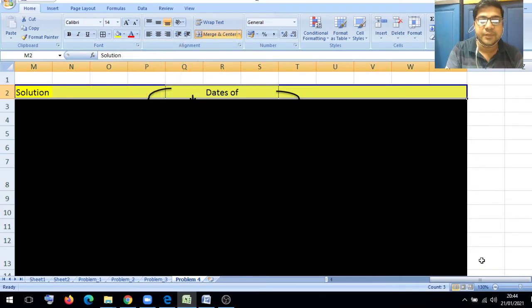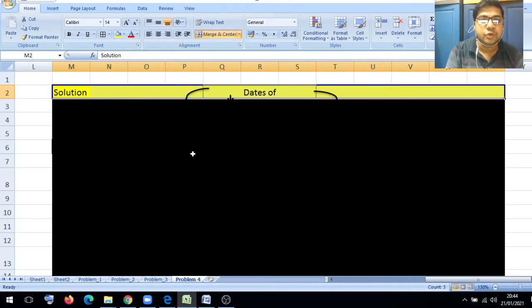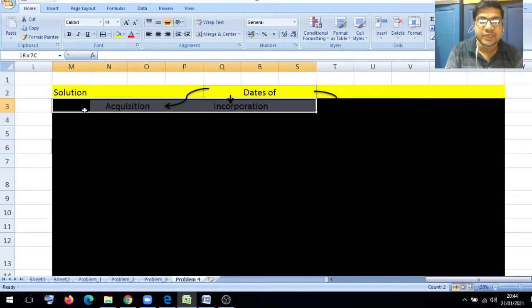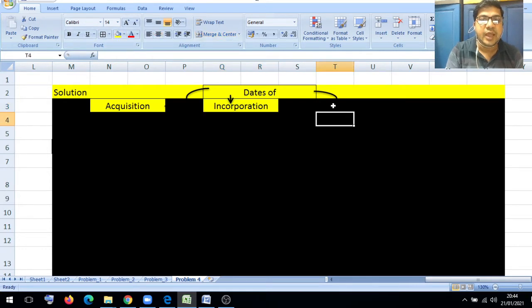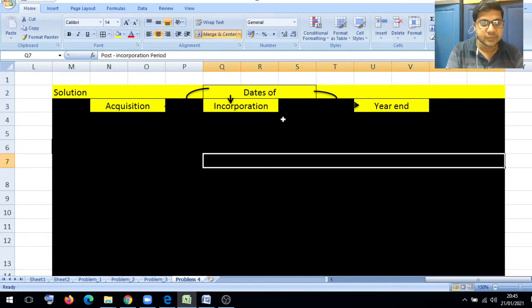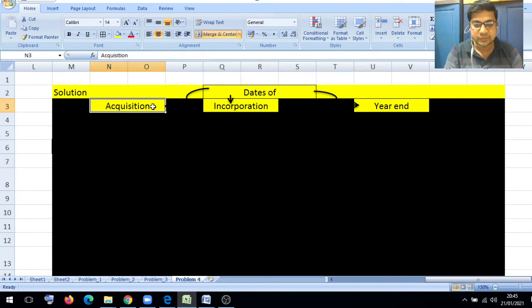Now friends, whenever we talk about any pre-incorporation problem, at that time we should consider three dates: the date of acquisition, then the date of incorporation, and the date of year end. Date of acquisition means purchase, date of incorporation means registration, and date of year end.